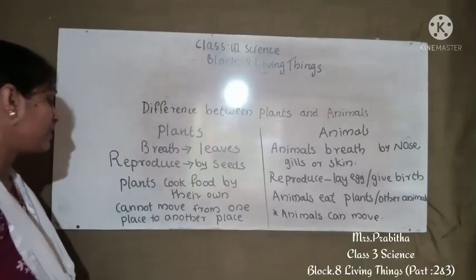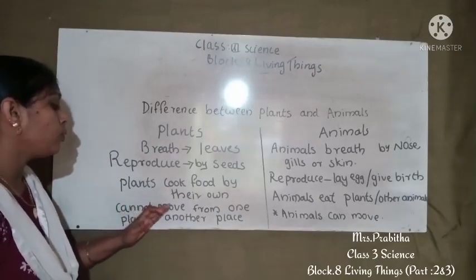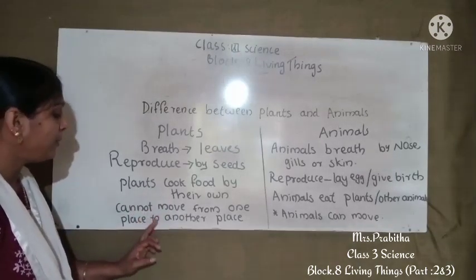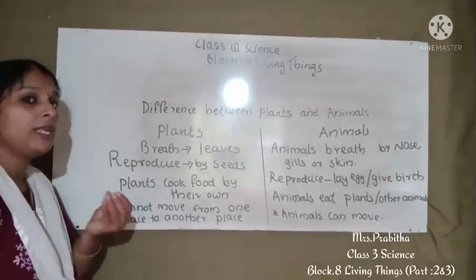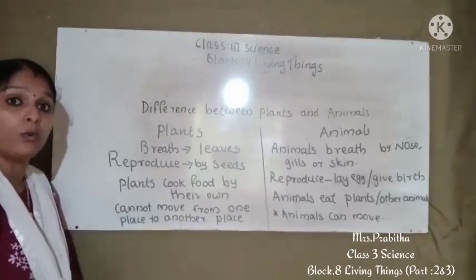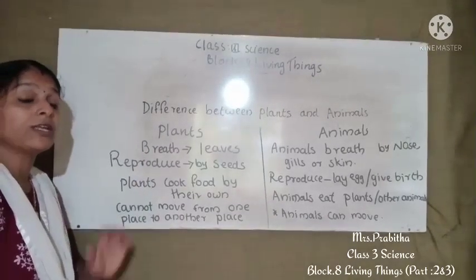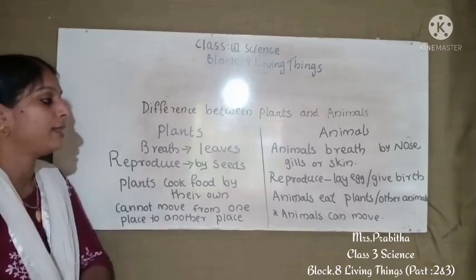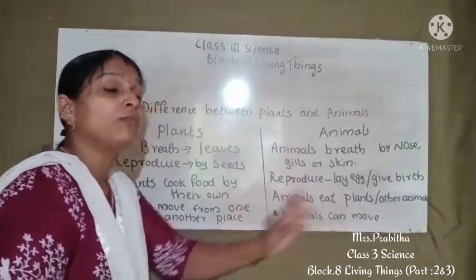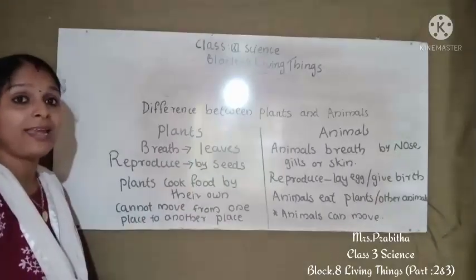So what are the differences we told? Lastly we told the plants cannot move from one place to another place. It can move only some parts because it is fixed on the ground. Isn't it? Root fixes the plant to the soil, we studied. So it cannot move from one place to another place. But in the case of animals, animals can move from one place to another place. So these are some differences between plants and animals.